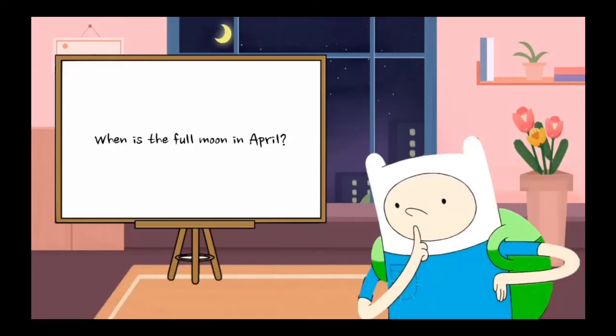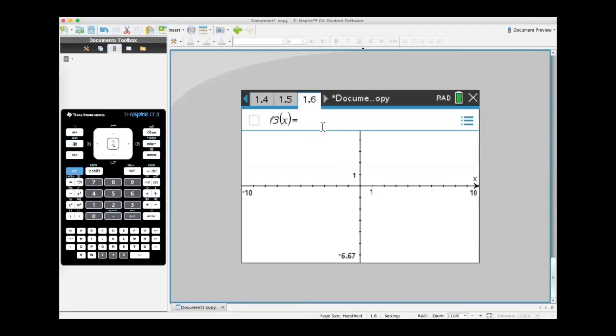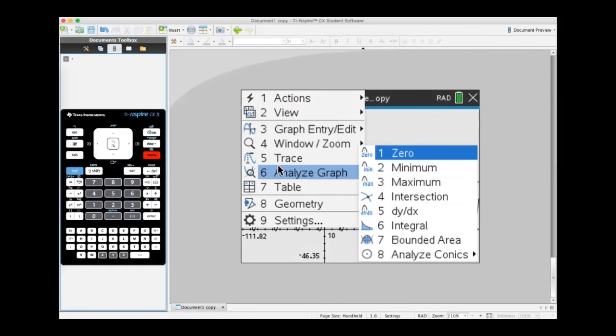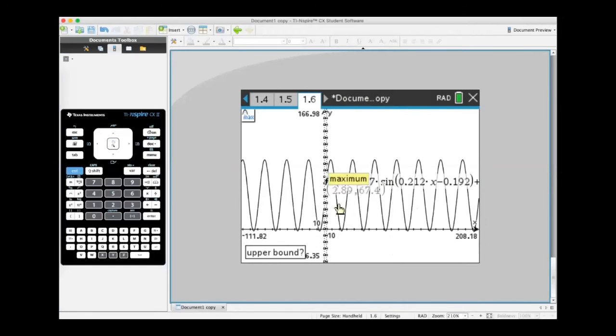The next question requires us to calculate when is the full moon in April. To solve this question, we can use either the percentage volume of the moon graph or the volume of the moon graph. I'll be using the percentage volume of the moon graph. This time, we have to select maximum points in Analyze Graph section.